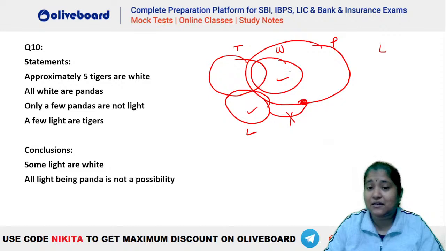जरूरी नहीं है कि interact करे, isn't it? It's not necessary that they will interact. So that is why this is wrong. Second देखो क्या बोल रहा है, all light being panda is not a possibility. So all light being panda is not a possibility.